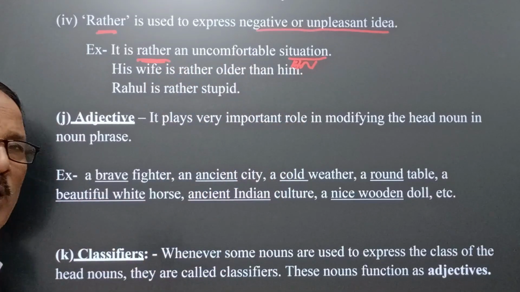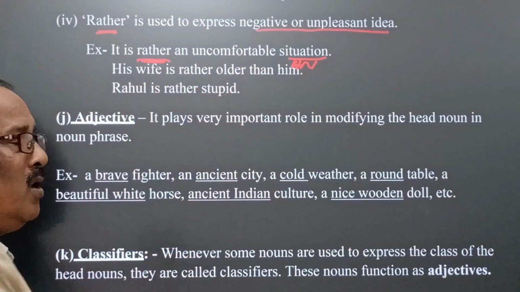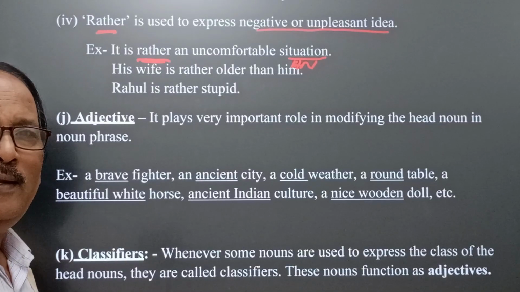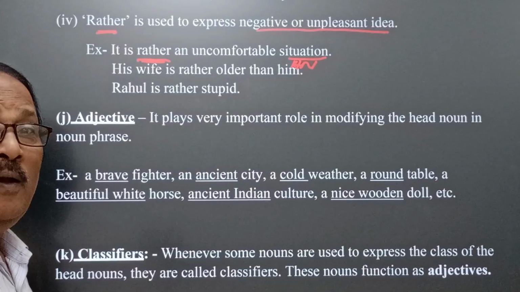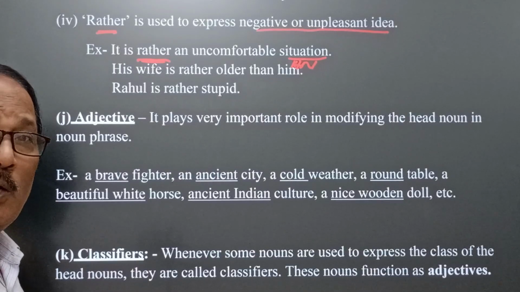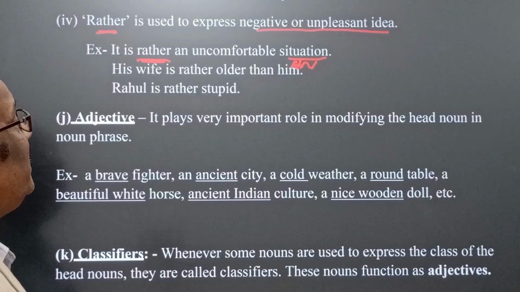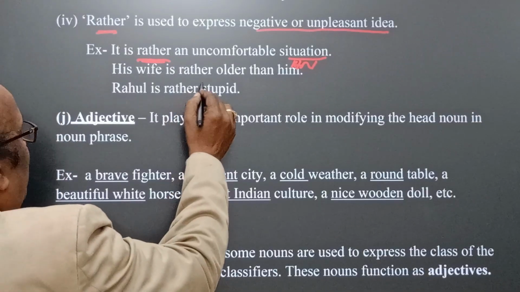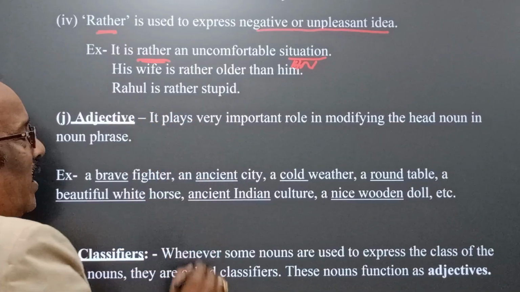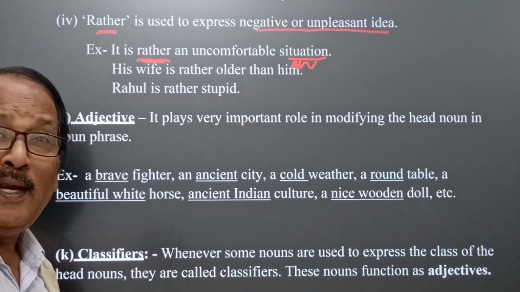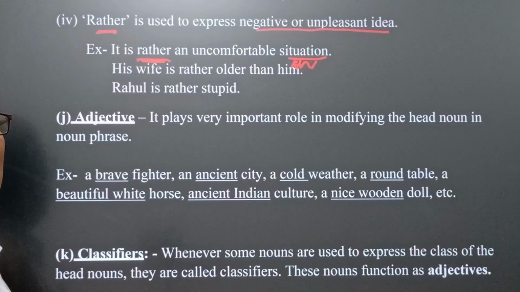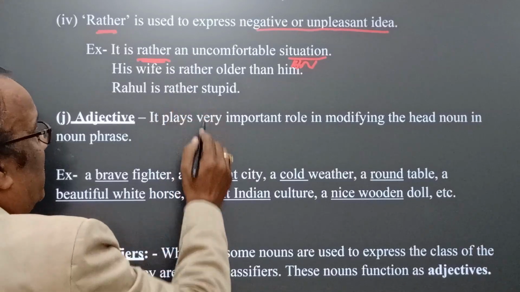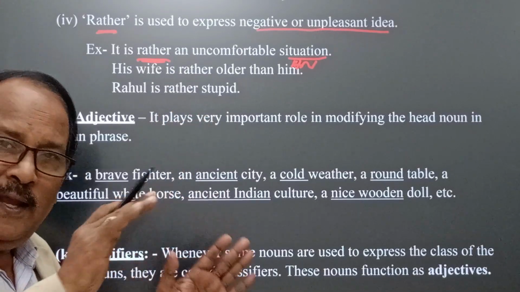This is the noun phrase. His wife is rather older than him. Usually we expect that the wife should be younger than the husband, but here the wife is rather older than him. This is an unpleasant idea. Rahul is rather stupid. Yes, Rahul is rather stupid. It means he is a stupid boy. Rather expresses a negative idea. Okay.